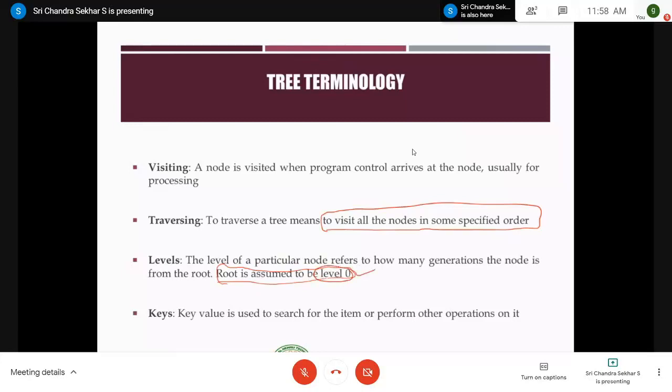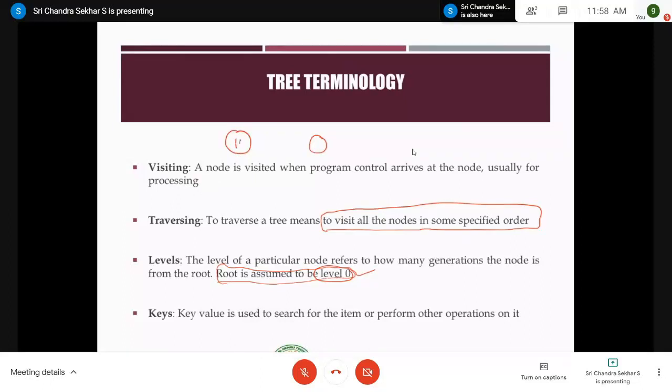And the last terminology is keys. Keys are nothing but the values that are stored inside the nodes. For example, in general, a node in the tree in pictorial form will be represented as a circle, like this. And within the circle, or within this node, you have to give the name, which is nothing but the key of the node.